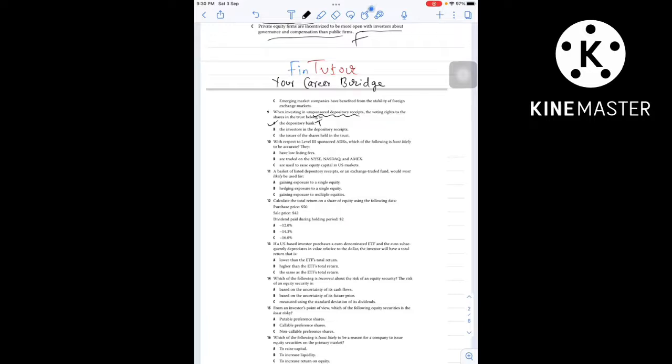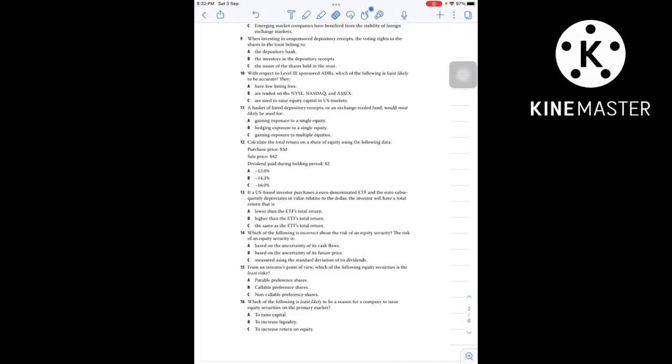Whereas in unsponsored DR, the underlying foreign company has no involvement at all with the issuance of receipt. Instead, the depository purchases the foreign company's shares. Hence, depository retain voting rights, not the investors. So when it is unsponsored DR, you need to remember voting rights are with depository, and when we have a sponsored DR, then voting rights are with investors. So option A is the correct choice over here. Question number 10.